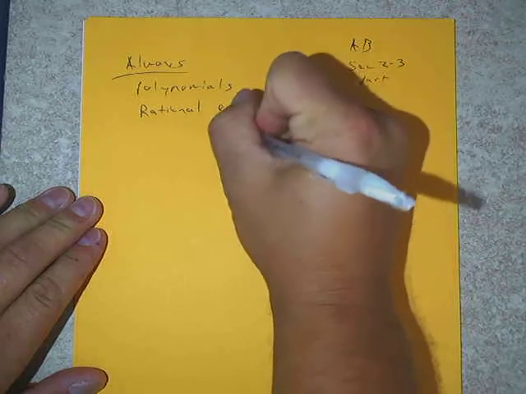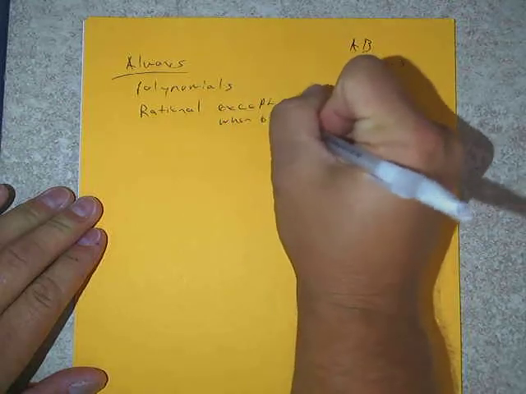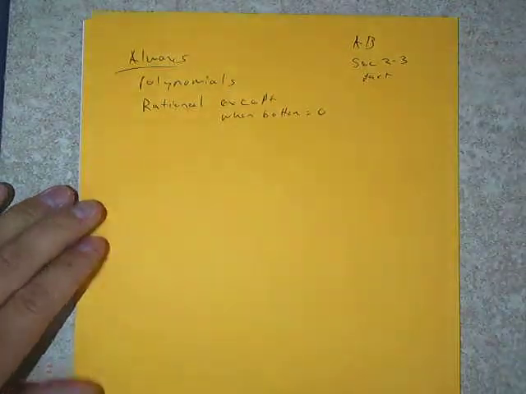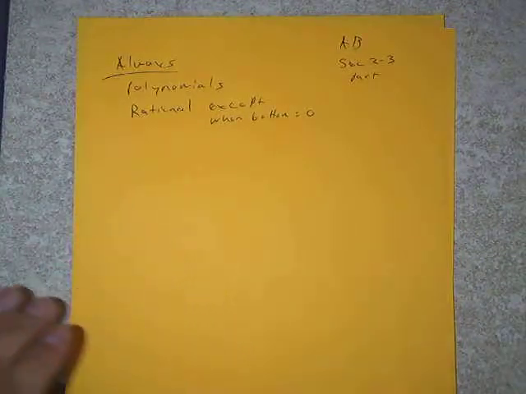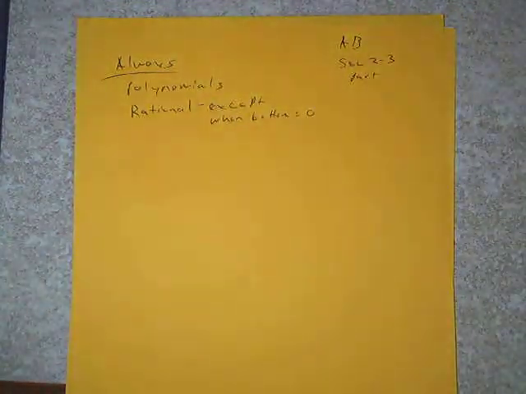All rational functions are continuous, except when the bottom equals 0. Simple terms. So any rational function, which is a polynomial divided by a polynomial, is going to be continuous except for when the bottom equals 0. So that one that Chris mentioned, 1 over x squared plus 1, that bottom can't ever equal 0. And it's a rational function, so it's always continuous. There is no bottom equals 0 worry in that one, so we're good to go. All right.